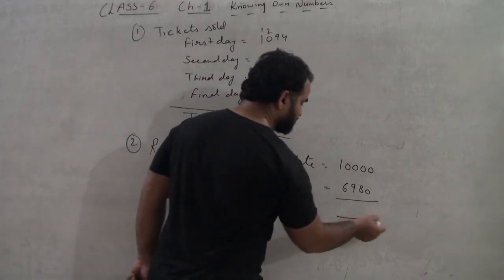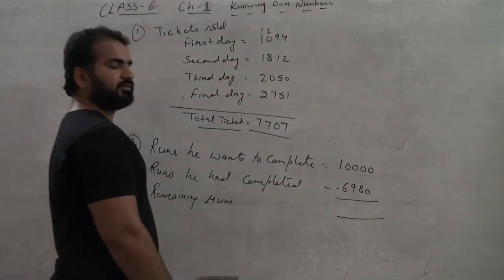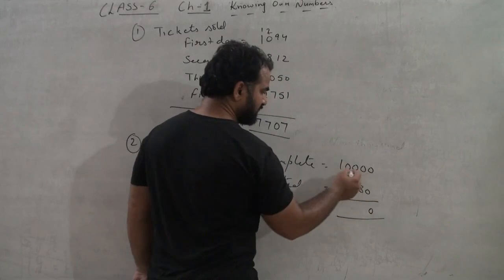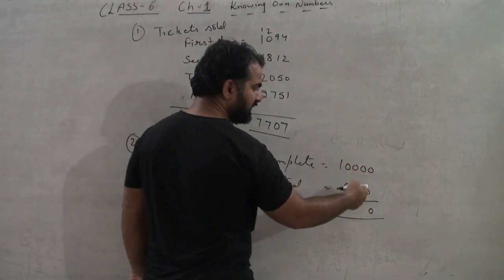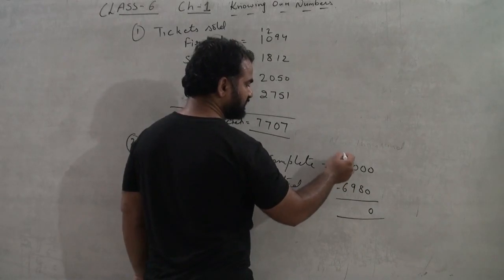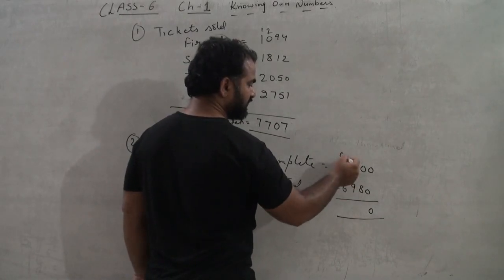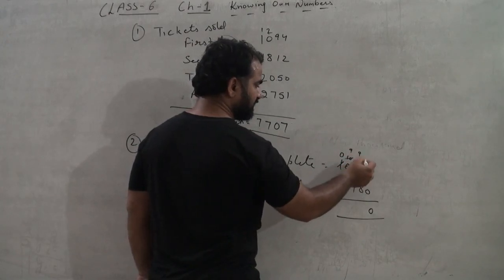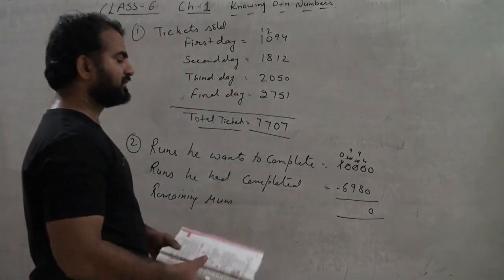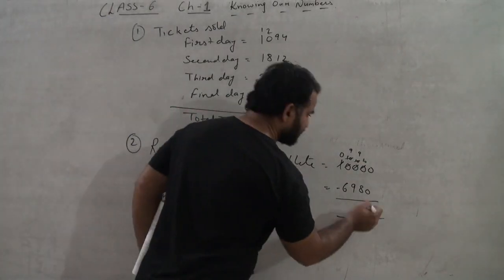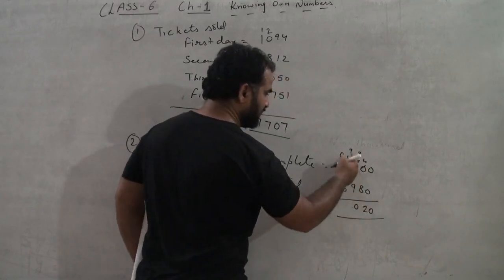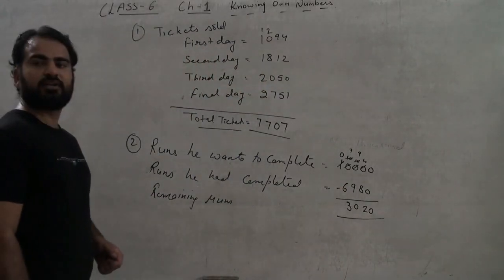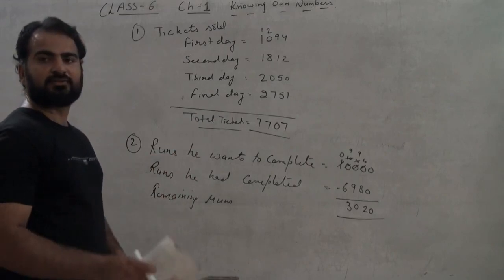So what we will do is we will subtract this 6,980 from 10,000. So 0 minus 0 is 0. Okay, next we cannot subtract 8 from 0. What we have to do is it will be 0 and it will become 10. Then it will become 9 and it will become 10. Then it will also become 9 and it will become 10. So 10 minus 8 is 2. 9 minus 9 is 0 and 9 minus 6 is 3. So he needs 3020 runs more to complete his 10,000 runs.